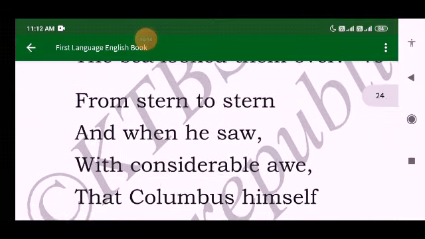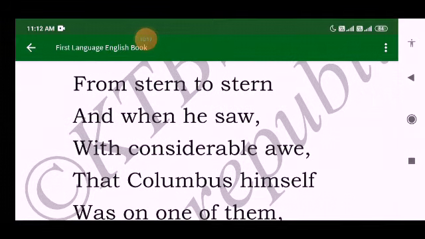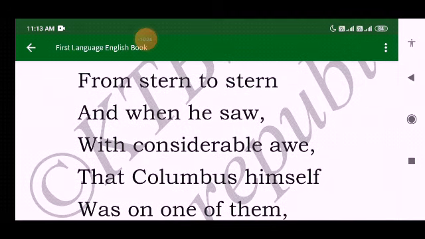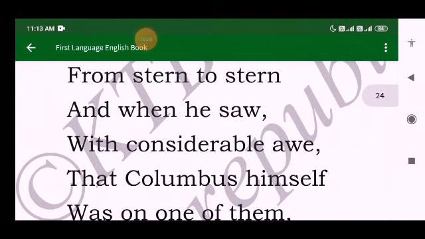From stern to stern, and when he saw with considerable awe that Columbus himself was one of them. The sea here was sinking, that means it was stern to stern, in the sense very strictness to strictness.